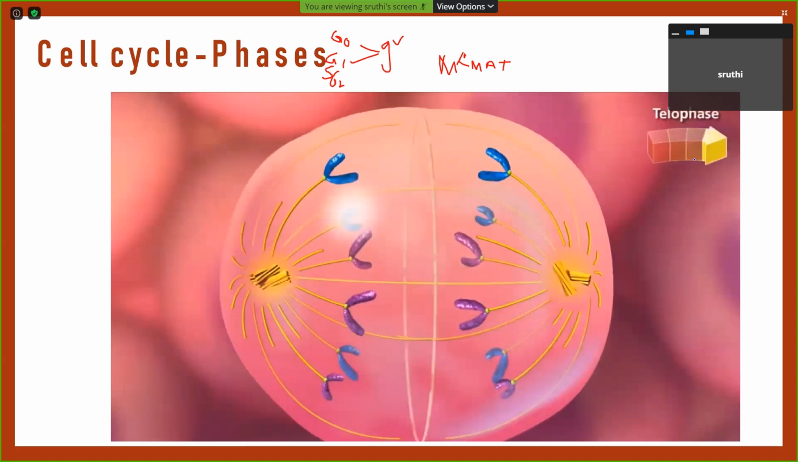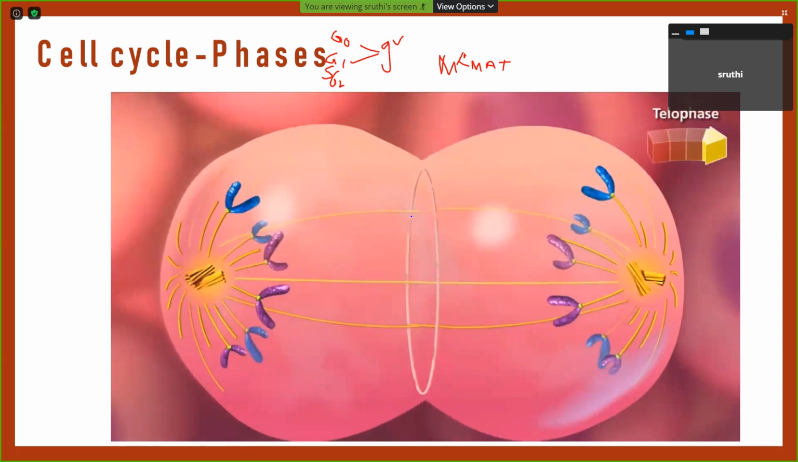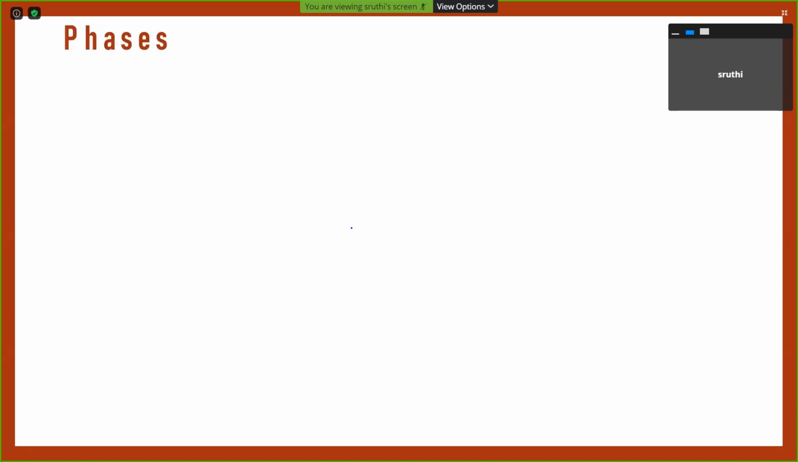Lastly is the telophase, where the chromosomes are again split into two daughter sets, and a contractile ring appears, which helps the cell divide into two daughter cells. This is followed by cytokinesis, where the cytoplasm divides, and the whole cell divides into two. These are called the daughter cells. Here all the cell organelles reappear in the telophase. So this is the brief description of the cell cycle phases.